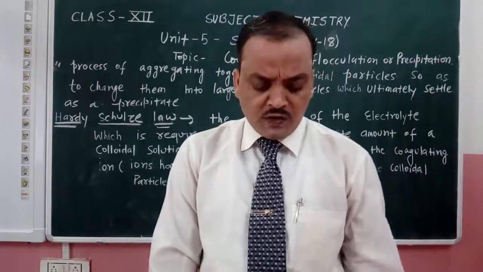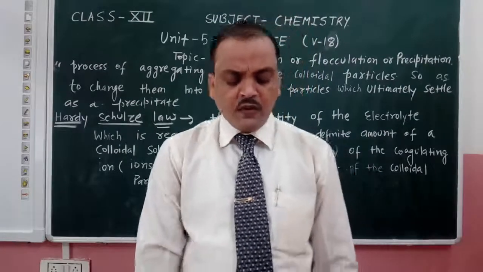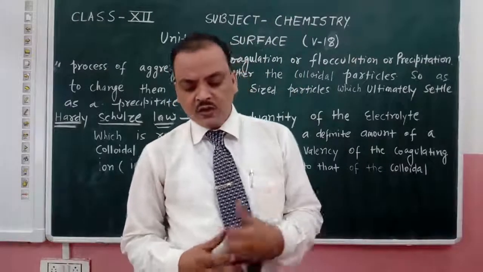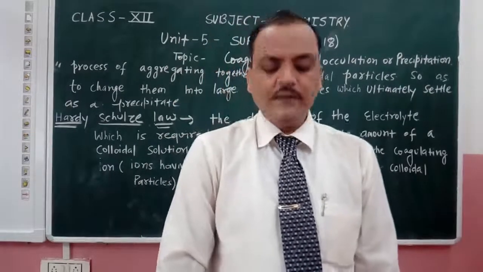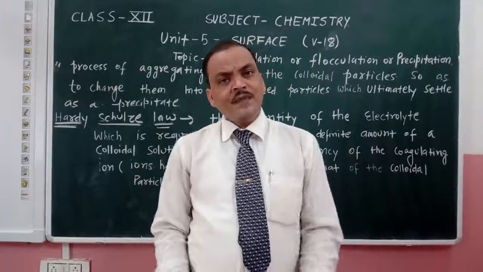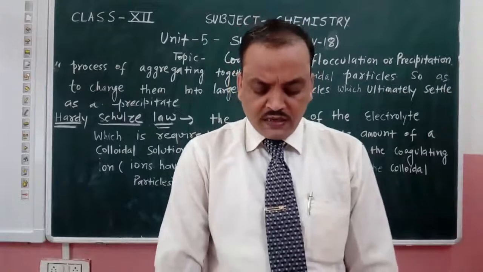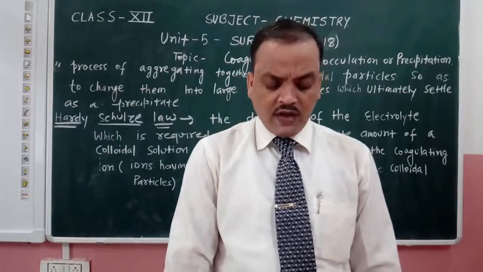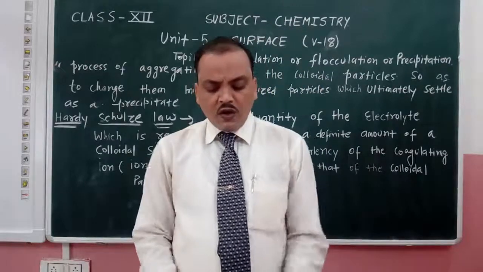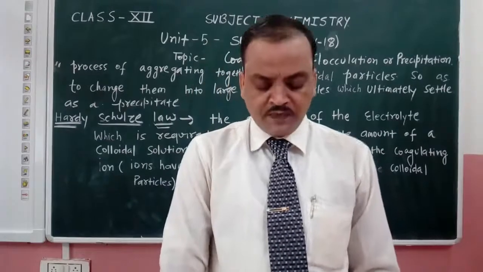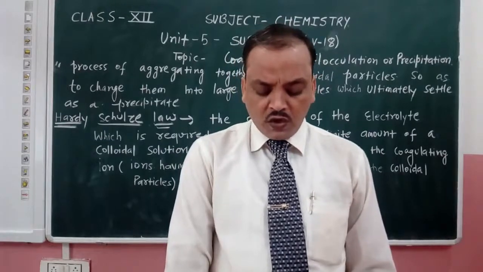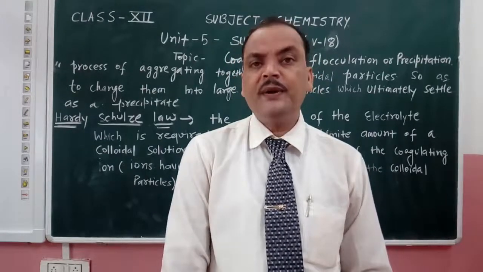Now what is the meaning of flocculation? When a small amount of electrolyte is added, when the concentration of electrolyte added is very low, the process is known as flocculation. Now, the minimum amount of an electrolyte that must be added to 1 liter of the colloidal solution so as to bring about complete coagulation is called the coagulation, flocculation or precipitation value.